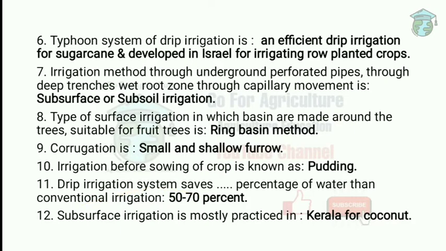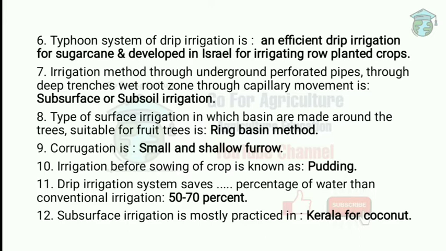Next question, what is the typhoon system of drip irrigation? It is a very efficient drip irrigation for sugarcane, developed in Israel for irrigating row planted crops. I have already discussed that drip irrigation was discovered in Israel. Like that, the typhoon system was also developed in Israel, and it is a very efficient drip irrigation for sugarcane. It is proved under research.